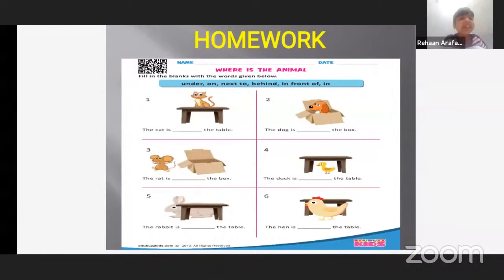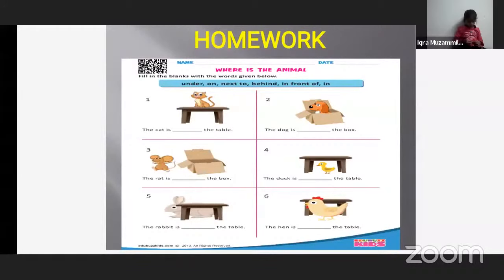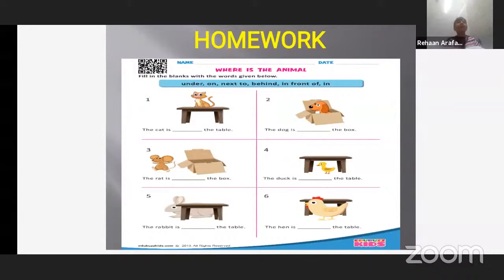The hen is above the table. No, she is not above. Where is she? Look at her carefully. The hen is in front of the table. Yes, the hen is in front of the table.